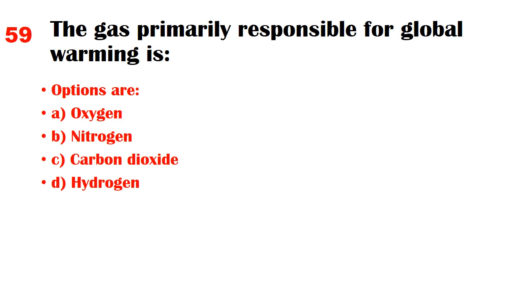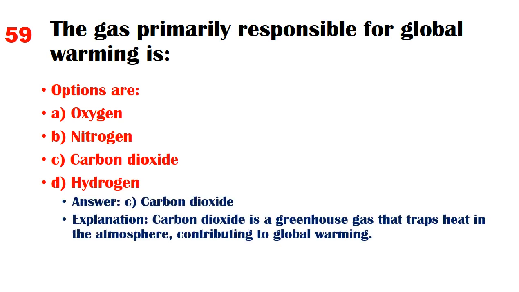The gas primarily responsible for global warming is. Options are A. Oxygen, B. Nitrogen, C. Carbon dioxide, D. Hydrogen. Answer C. Carbon dioxide. Explanation: carbon dioxide is a greenhouse gas that traps heat in the atmosphere, contributing to global warming.